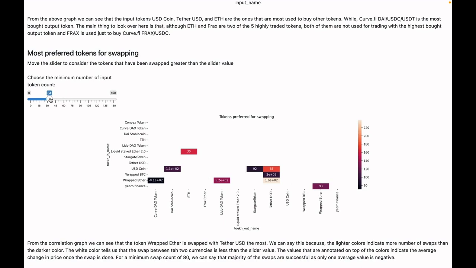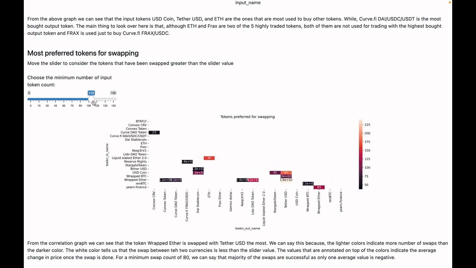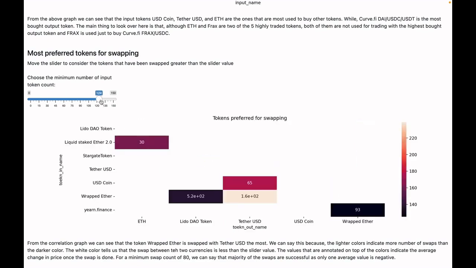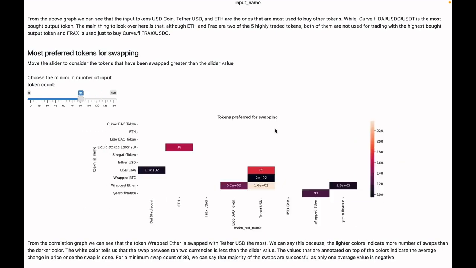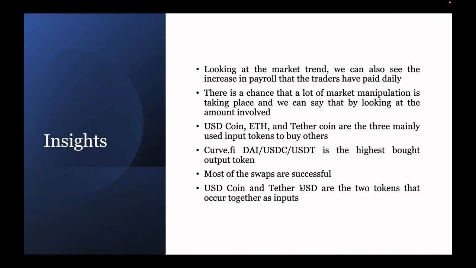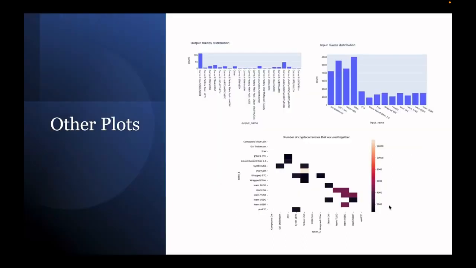I can change the number of input tokens count to have more variables to see different analysis and trends. Another important thing that I noticed from the website is that the USD coin and the Tether USD are the two tokens that occur together as inputs. Because there is no rule that you should just use one token to buy another token.